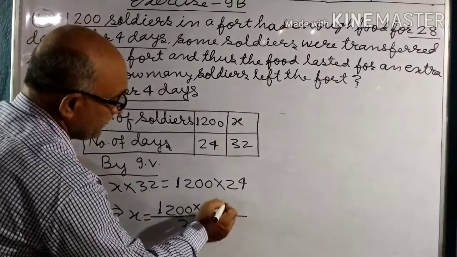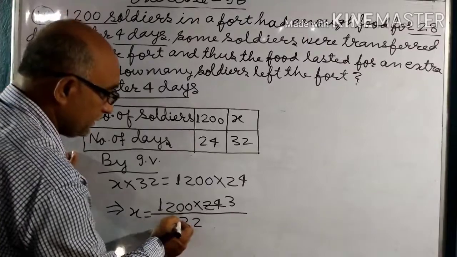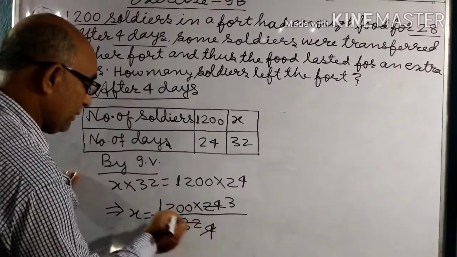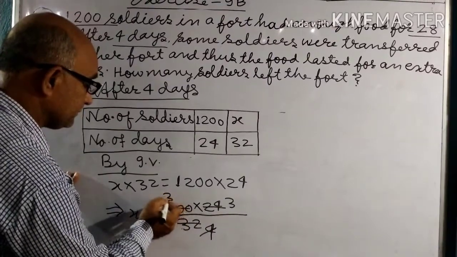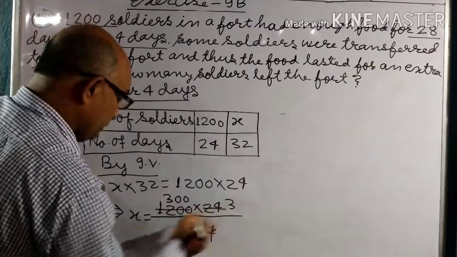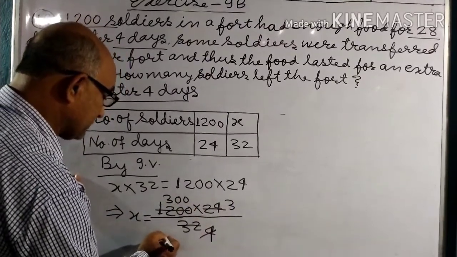Divide 8 times: 8 threes are 24 and 8 fours are 32. And 4 threes are 12. 300 equals 3 threes are 900 soldiers.